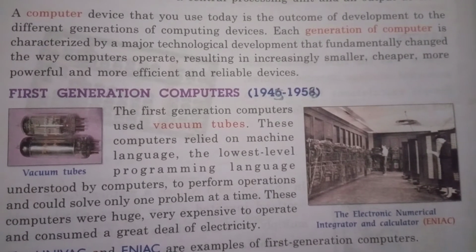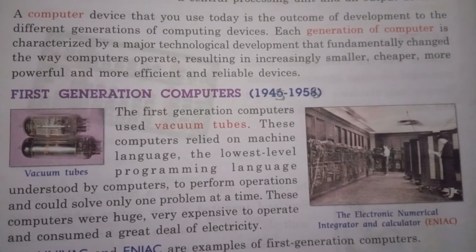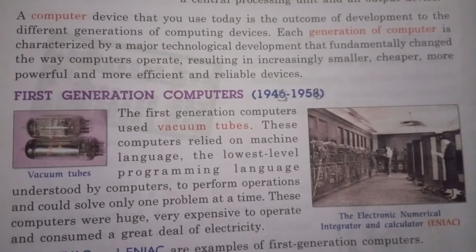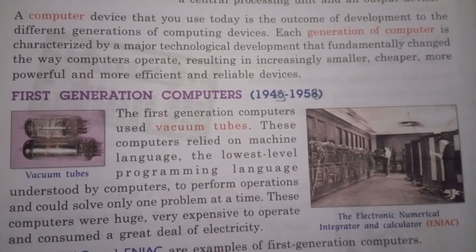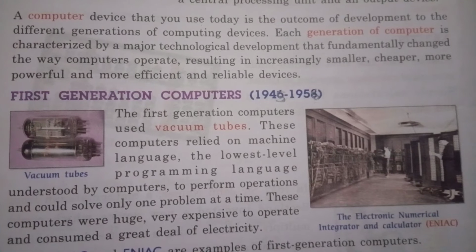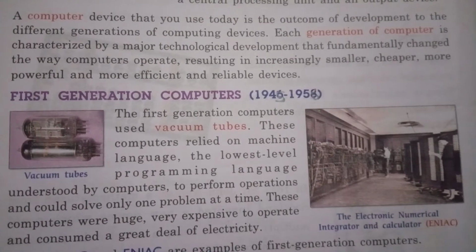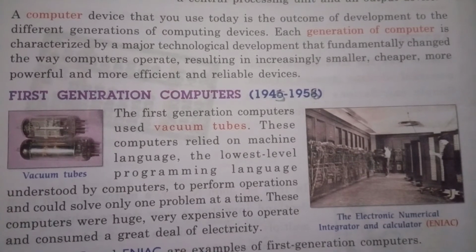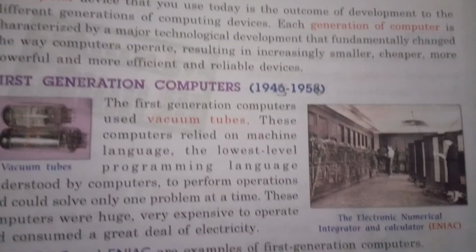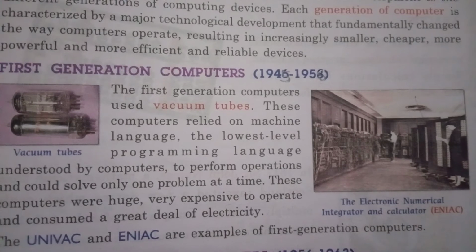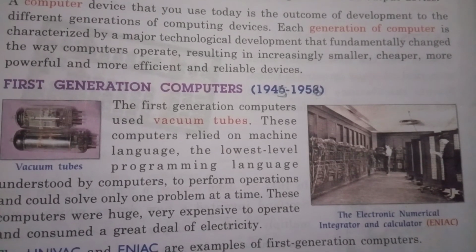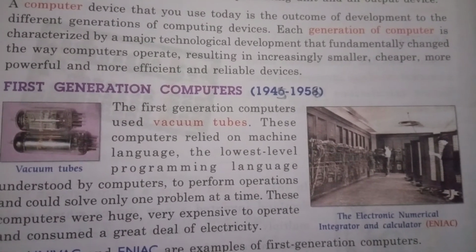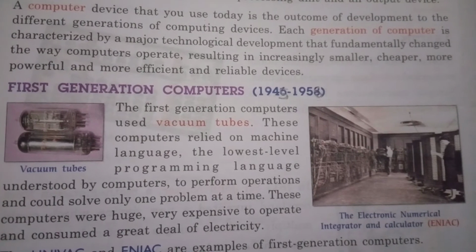They can understand only machine language. These computers use a lower level of programming language. They can solve only one problem at a time. These are very huge, meaning these computers are very large in size. One room is needed for one computer.